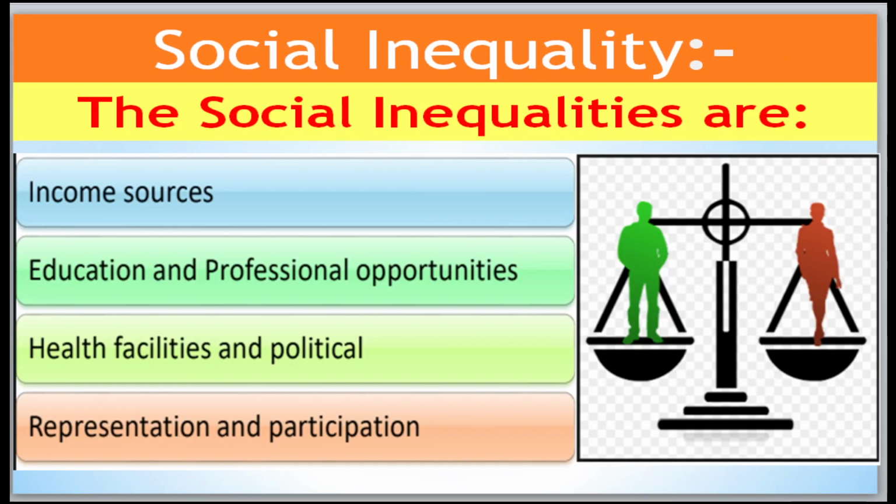Now move to social inequality. The social inequalities are like income sources, according to which you have inequality. Educational and professional opportunities also have inequality in society. Health facilities and politically also. Then even representation and participation also have social inequality. Here you can see it on the gender basis. Now move to the next.